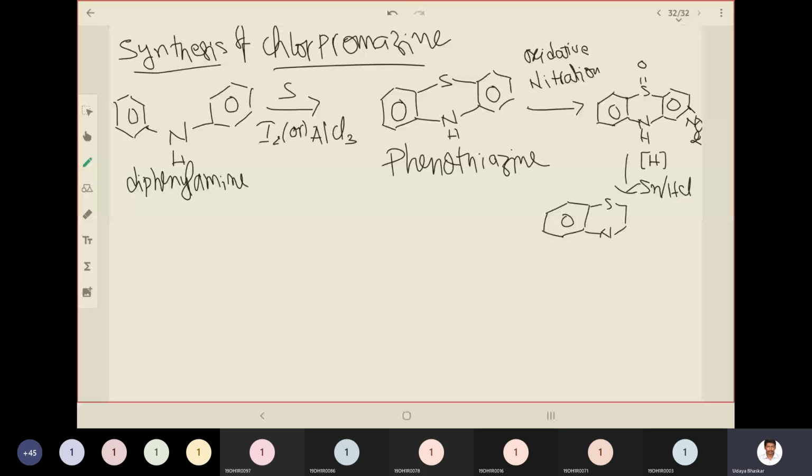Okay, so NO2 is converted into NH2. So most of the times, if NO2 is reduced, it will give you amine.